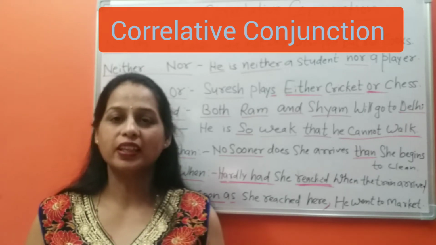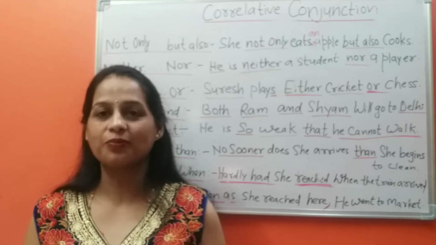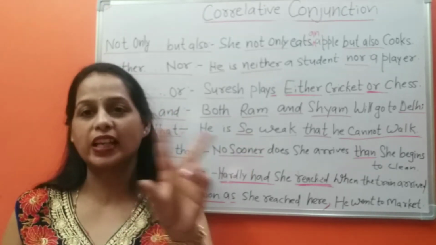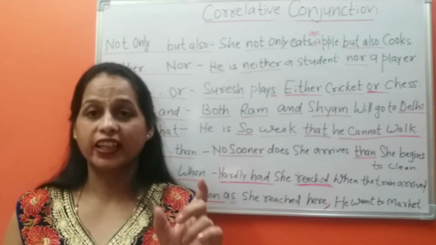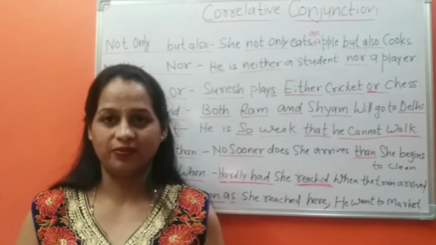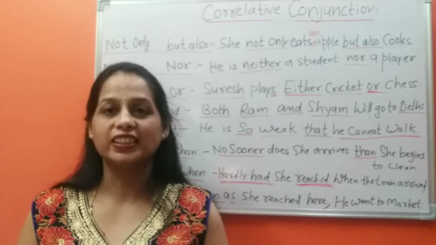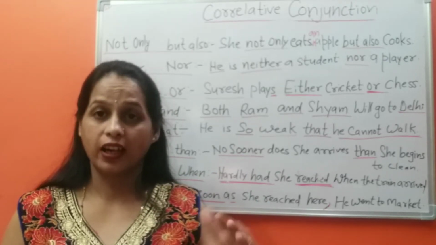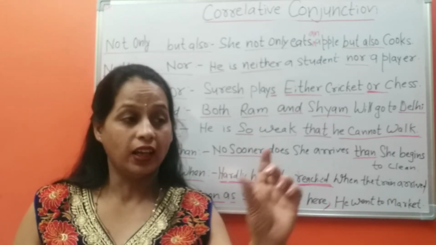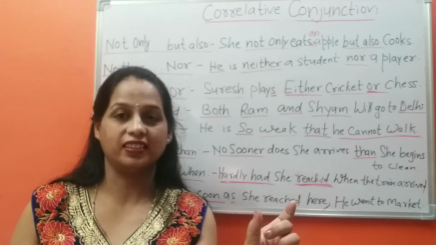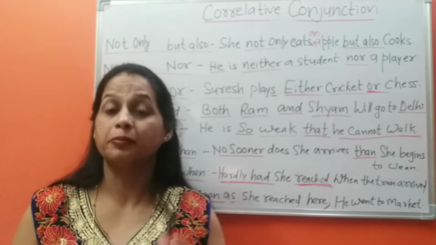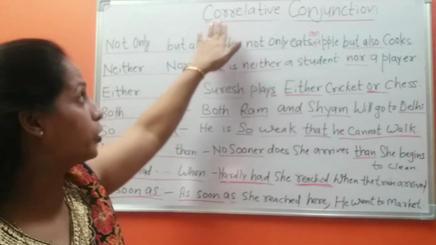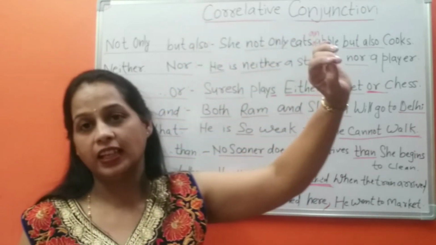What do I mean if I am telling you conjunction? It is nothing but a word which connects two sentences together, which connects two phrases together. It is called conjunction. For example, you and me, Ram and Sham, so here and is a conjunction, but is a conjunction. So in this class I am going to tell you about correlative conjunction.